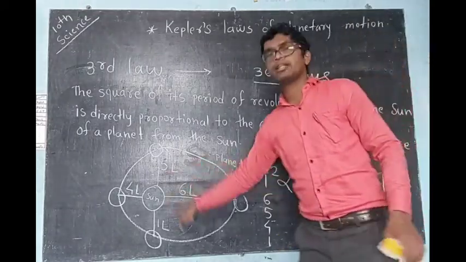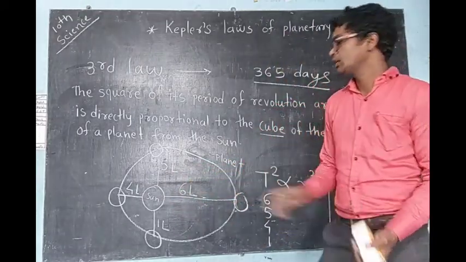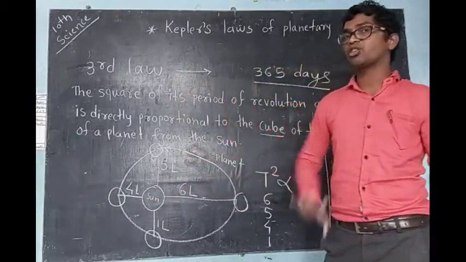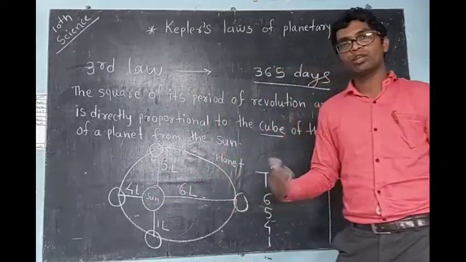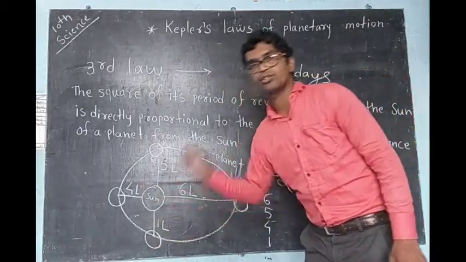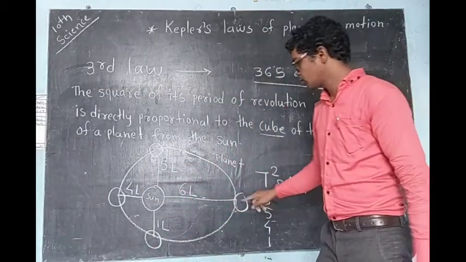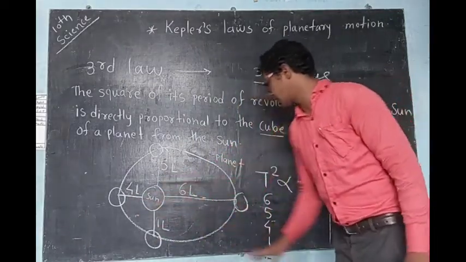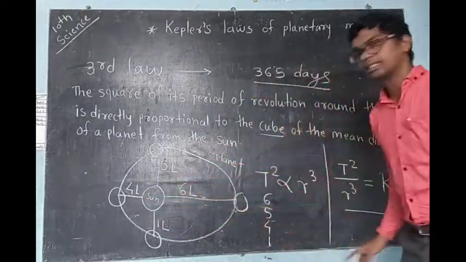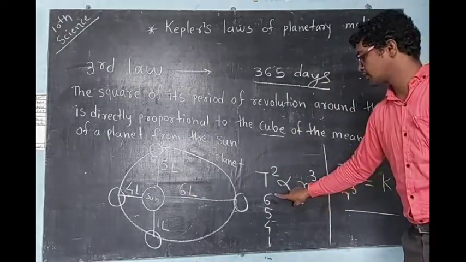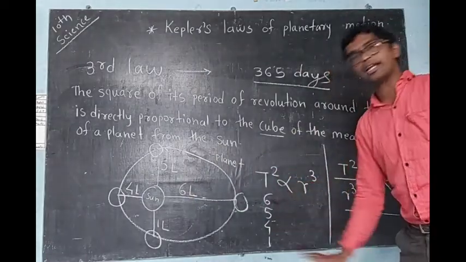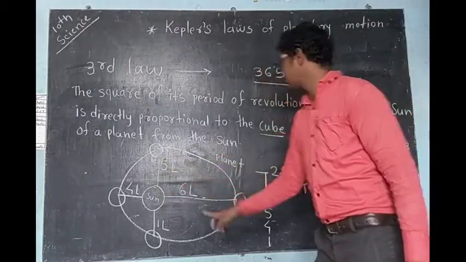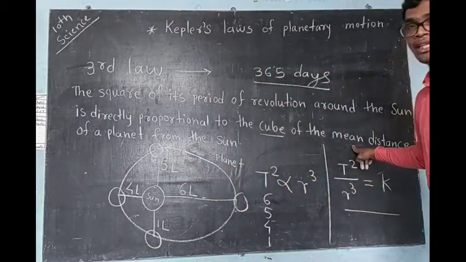But it is an elliptical orbit. In an elliptical orbit also these lines will be many, we cannot count them. But for example, to understand it, we have drawn only 4 lines: first line, second line, third and fourth line. For these 4 lines I have written the distances 6, 5, 4 and 1 lakh kilometer. Now for all these 4 lines we have to take the mean distance.